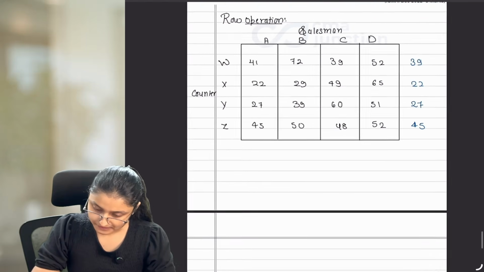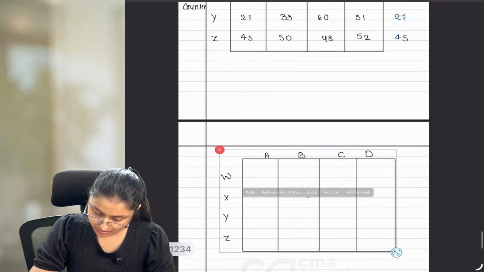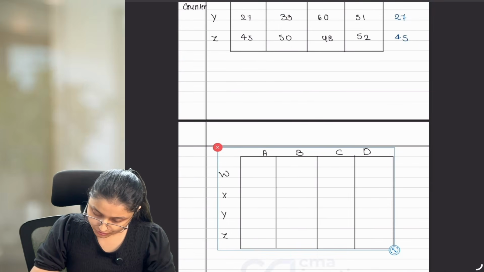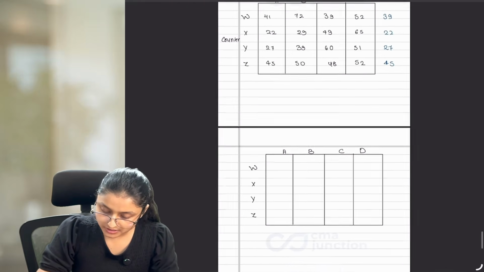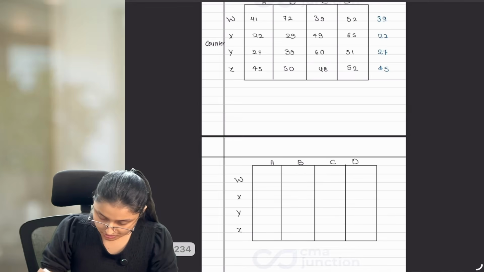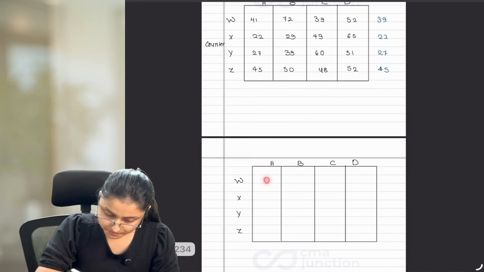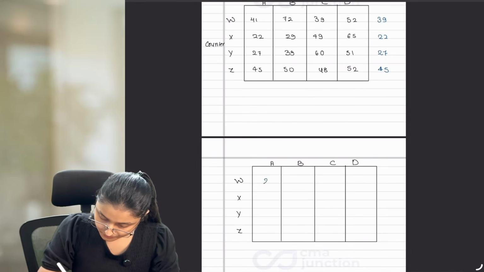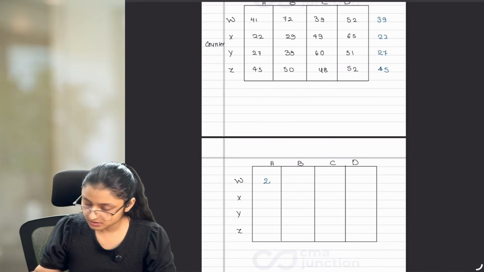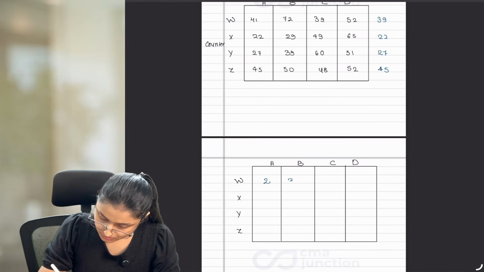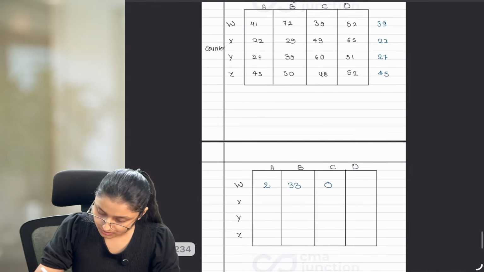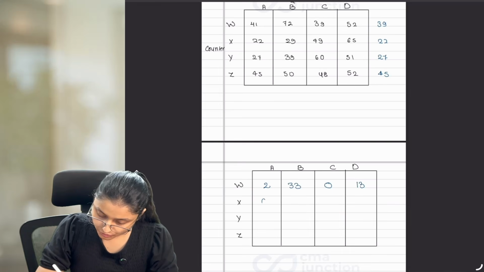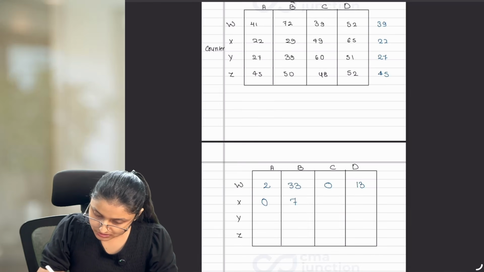Okay? Now, let's make a new table. And here we are going to do column operation. But before writing column operation, let's first write the numbers which we are getting here. 41 minus 39 is 2. Next, 72 minus 39 is 33. 39 minus 39 is 0. 52 minus 39 is 13. 22 minus 22 is 0. 29 minus 22 is 7. 49 minus 22 is 27.